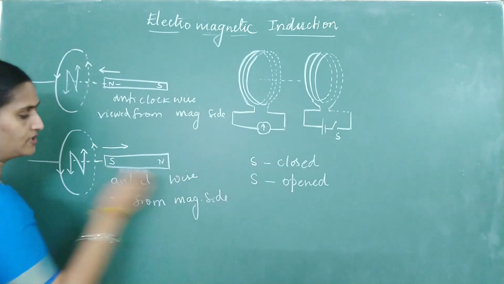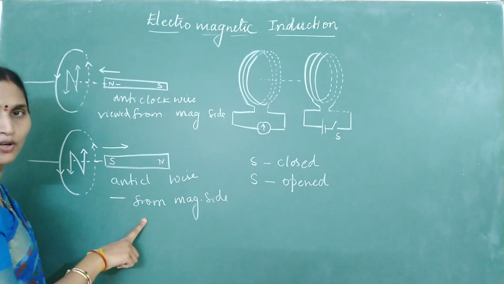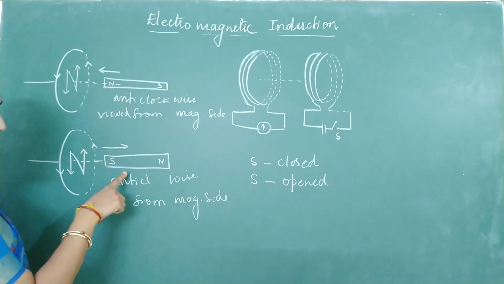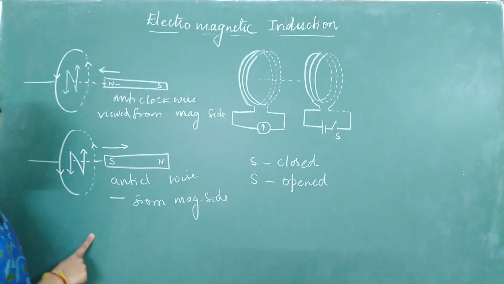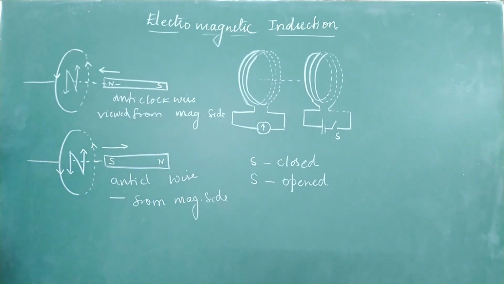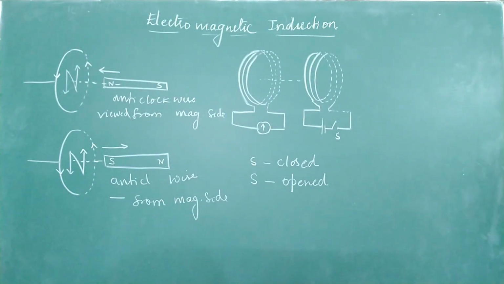When you are viewing the face of the coil facing the magnet, the direction of current is anti-clockwise. So when you are given magnets, it becomes very easy to identify the direction of induced current. Now let's go to this example, where magnets are not used. How will you identify the direction of induced current?